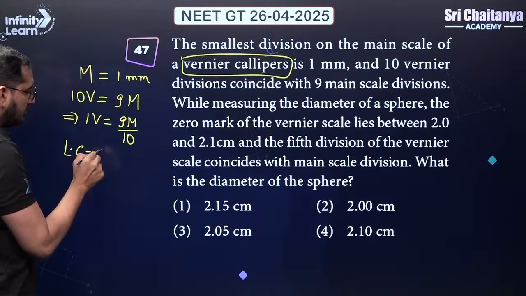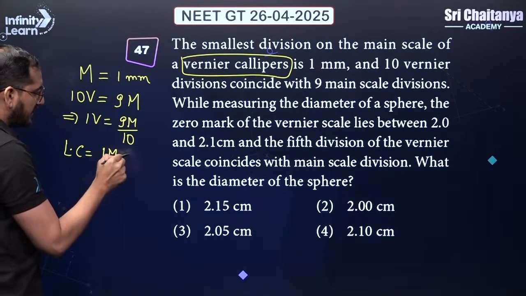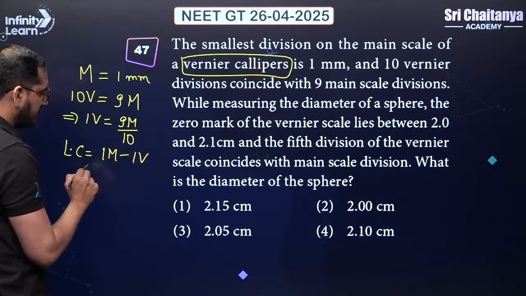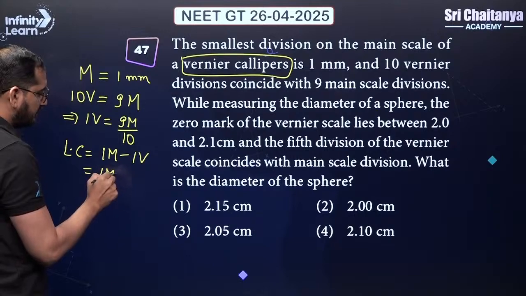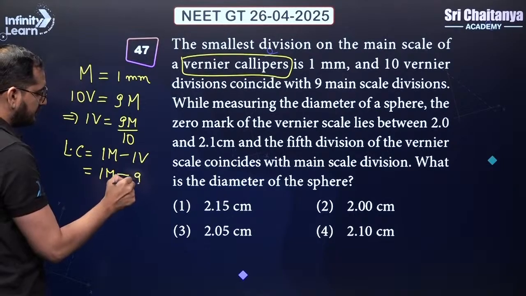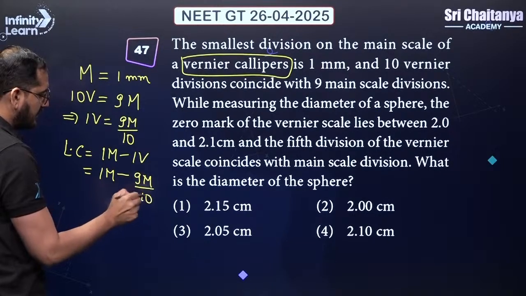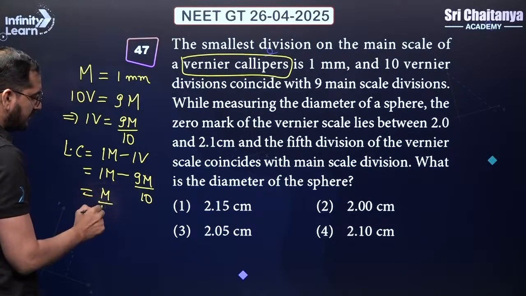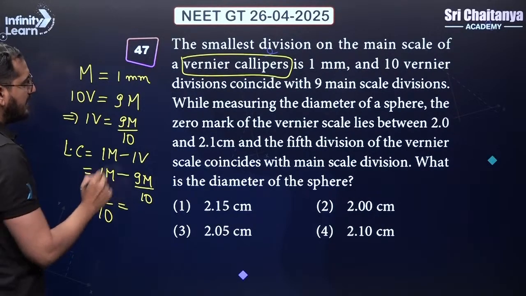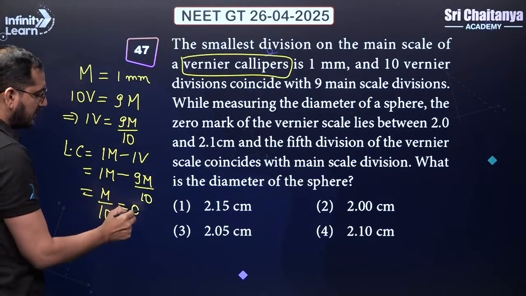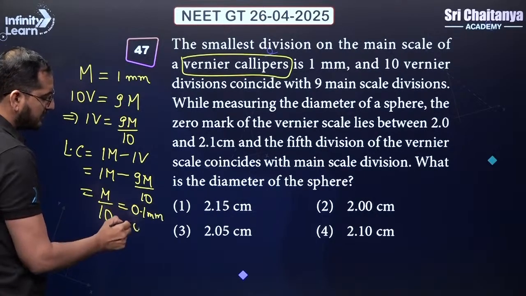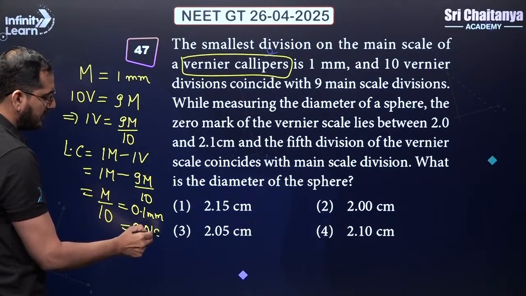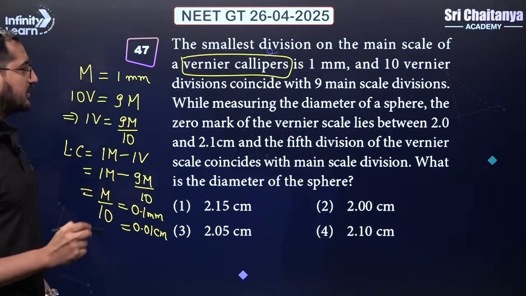Let us try to calculate the least count from here. Least count, we know that is equal to 1 main scale division minus 1 vernier scale division. Okay, let's put vernier over here, 9M divided by 10. After simplifying, we are going to get M by 10. If capital M is 1 mm, we are going to get here 0.1 mm, or in centimeter we can write down this as 0.01 centimeter. So this is the least count, guys.